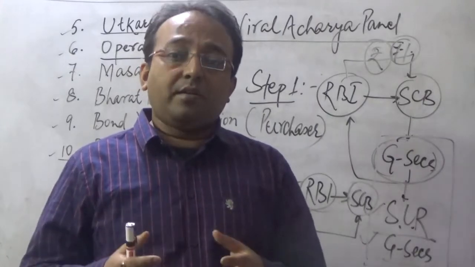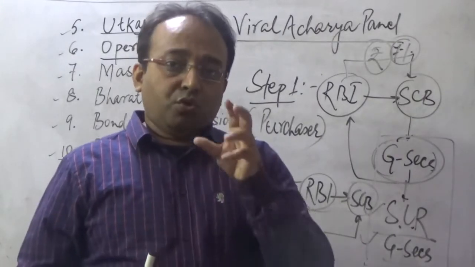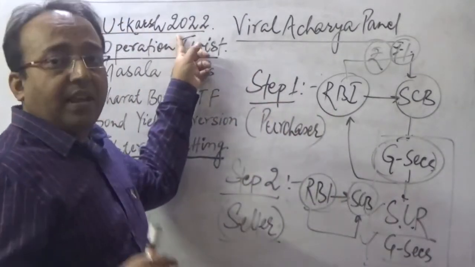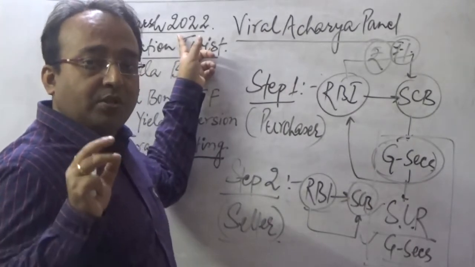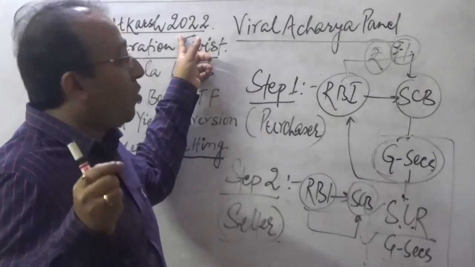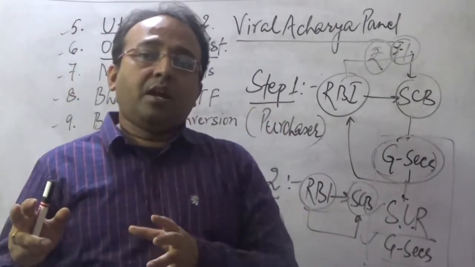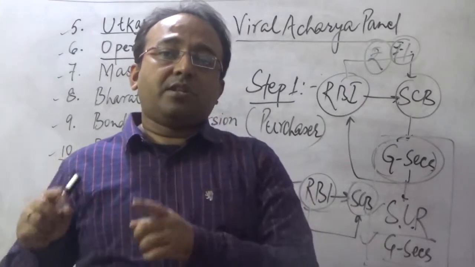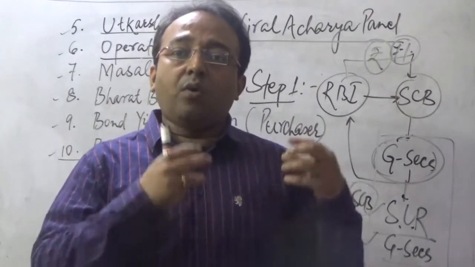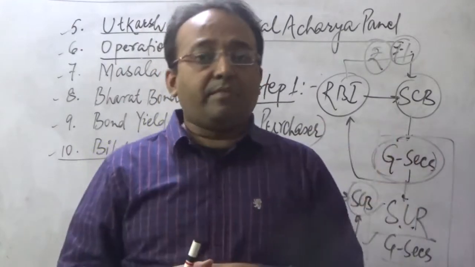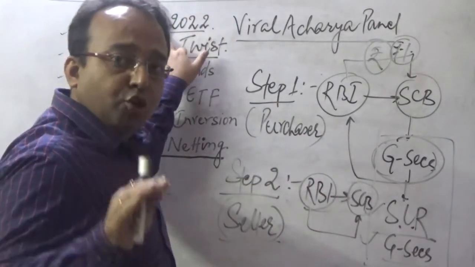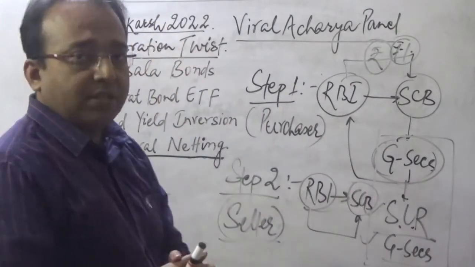To stop such disasters, this is a landmark initiative of the RBI, which talks about a three-year medium-term plan in which the RBI will look after the functioning of all non-banking financial institutions, especially their total assets and in what form the assets have been invested in the market. That is the concept of Utkarsh 2022.